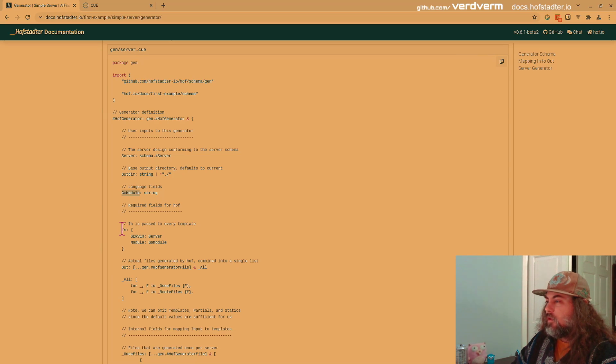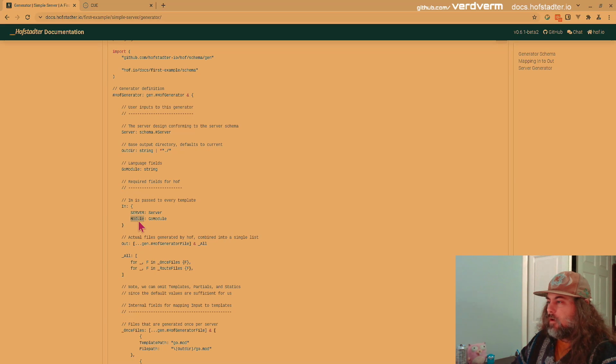And then we construct In ourselves. The user could set this, they shouldn't, and we just make it uppercase so it's easy to identify in the templates, and then we rename Go module to Module. And then we have our Out. We just do this for convenience.